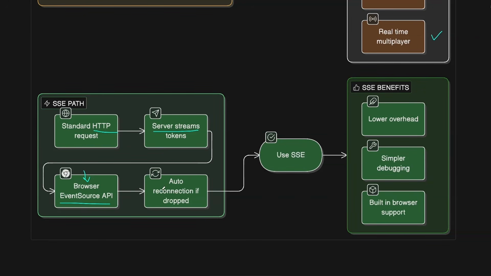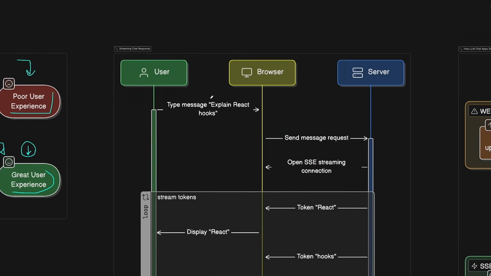Also, auto reconnections here are handled automatically for us. Compared to WebSockets, this comes with way less overhead. We are just using the same HTTP protocol for streaming the responses. It's much simpler for debugging, and we don't have the overkill of a WebSocket connection, and all major browsers have built-in support for this. Let's see how this can work on an example.